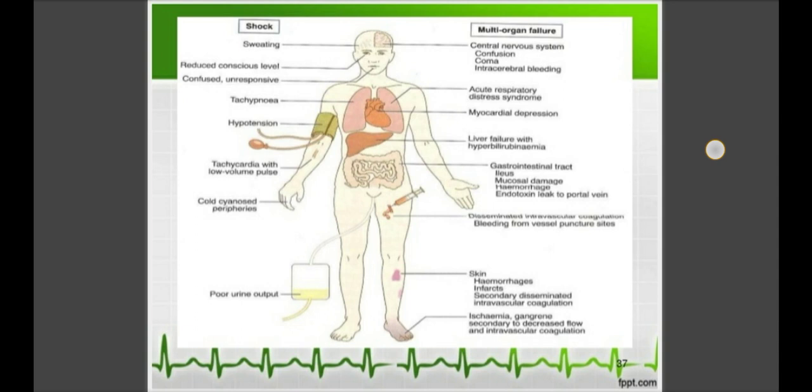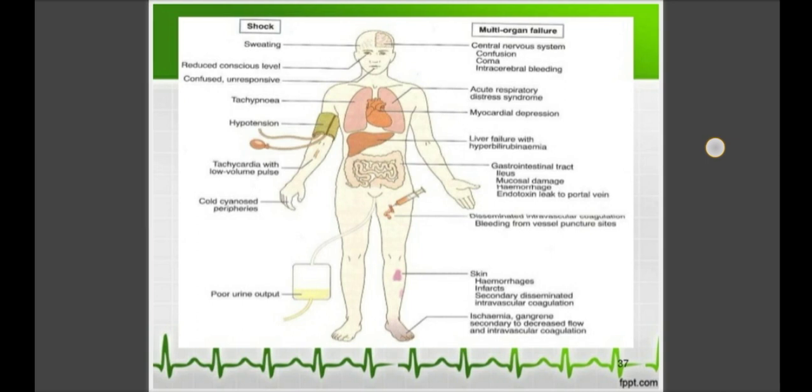Then in DIC, bleeding from vessel puncture sites. At the skin you will see hemorrhage, infarcts, secondary DIC. Then at the periphery you will see ischemia, gangrene, secondary to decreased flow and intravascular coagulation.